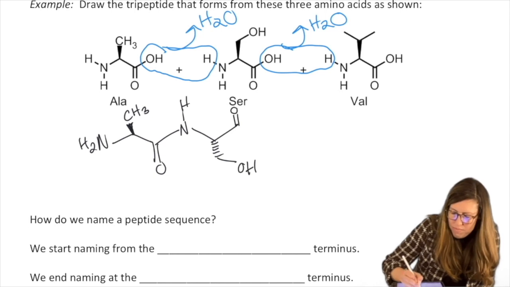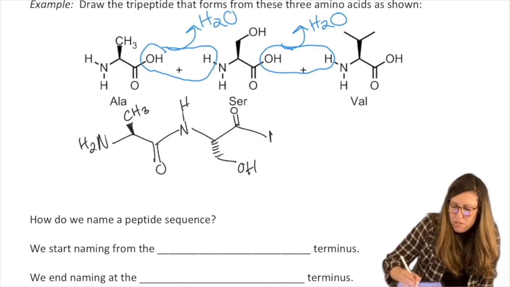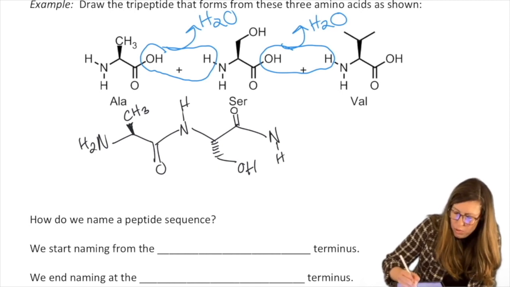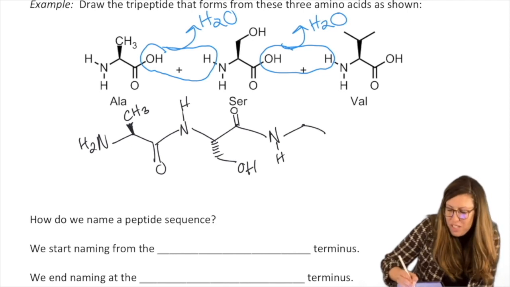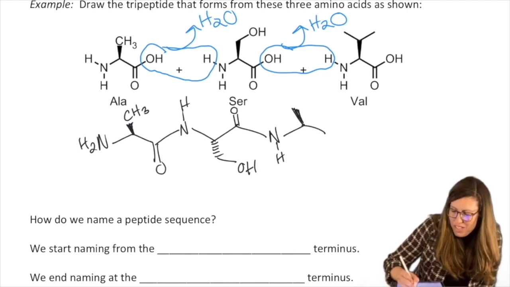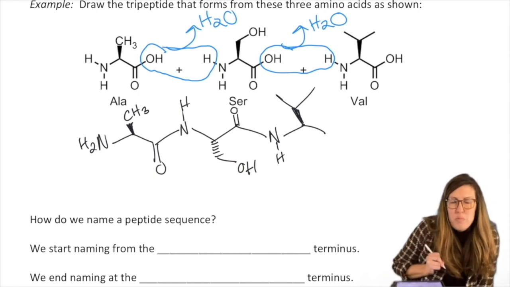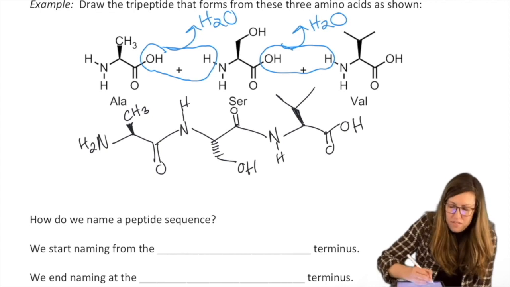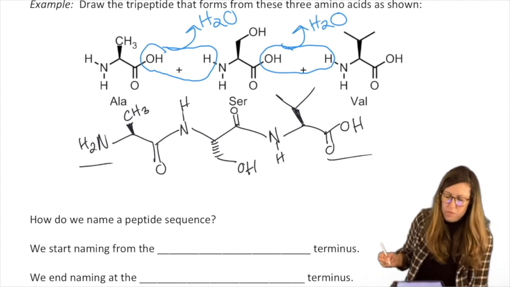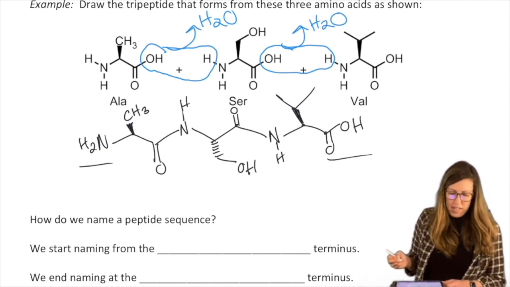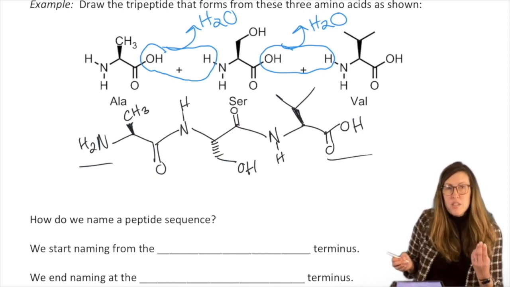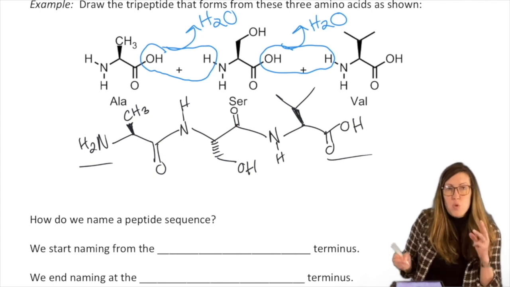Carbonyl connects to N to make an amide. So there's our amide. N kept one H. Now it has a carbon up. Phew, carbon up was already up in the valine. I get to leave it the same. Wedged isopropyl side chain. End on the acid. Started with an amine, ended on an acid still. Okay, so we would say this is a tripeptide that has three amino acid residues.